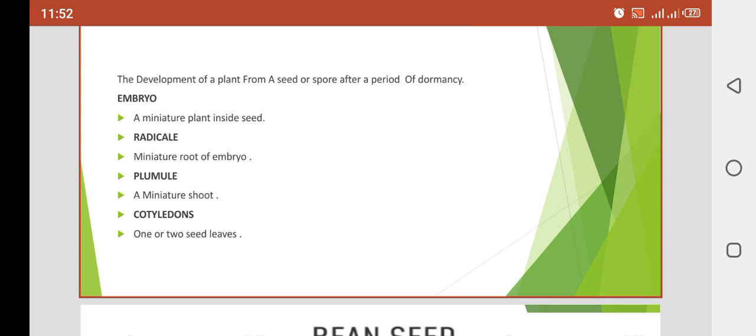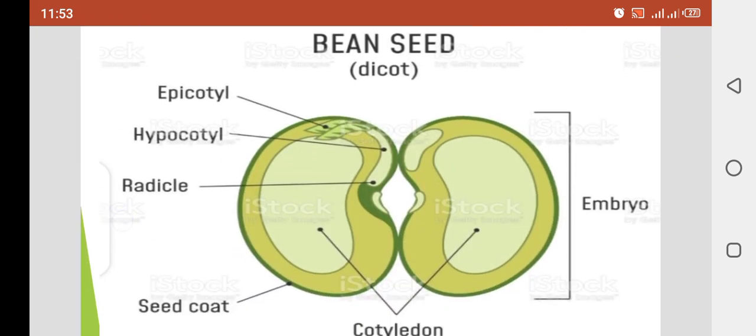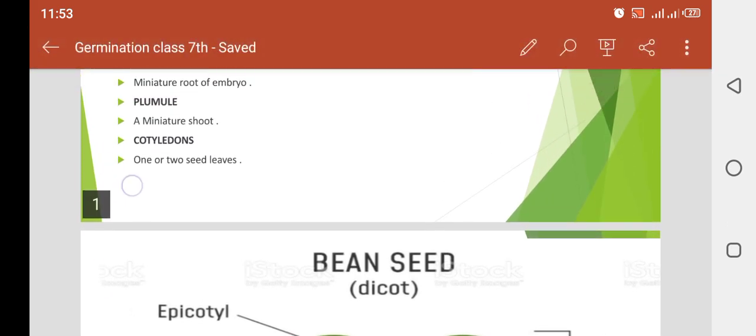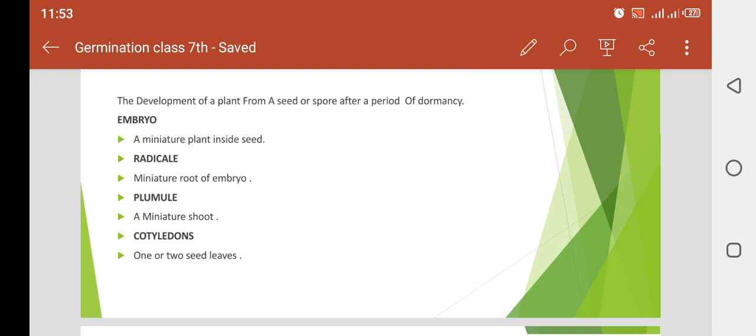These radicles develop into a root. Clear? It is present in the mid section. You can see in that picture, at the mid, at the groove of the seed, there is a small hair-like structure called the radicle, and this radicle develops into a part called the root, and these roots grow inside the earth or ground.